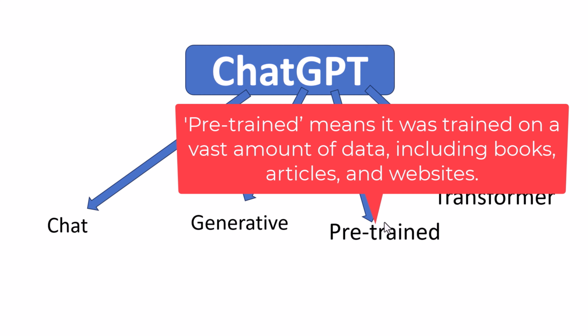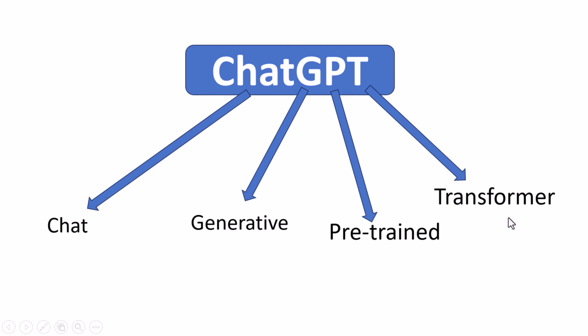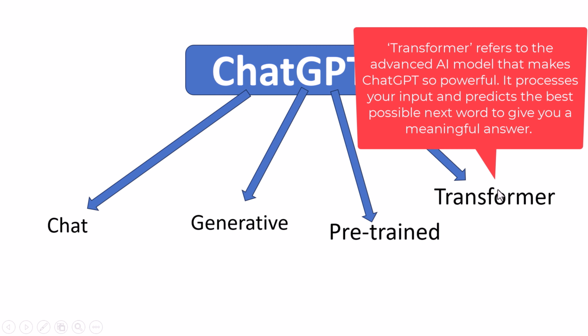This pre-training helps it understand a wide range of topics. Next, transformer. Transformer refers to the advanced AI model that makes ChatGPT so powerful. It processes your input and predicts the best possible next word to give you a meaningful answer. So this is how ChatGPT looks in a nutshell.